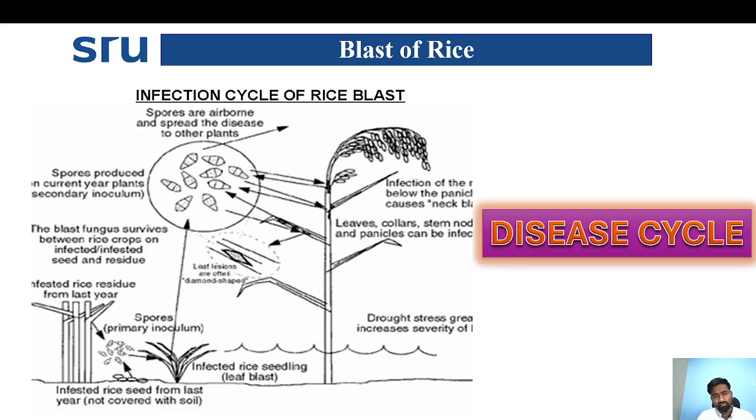Coming to the life cycle or infection cycle, this blast disease is mainly seed borne in nature. When farmers sow infected seeds, there is infection of the young seedlings. The young seedlings develop the disease, which then spreads to other healthy plants. The pathogen is transmitted mainly through infected conidia, like wind-borne or air-borne conidia.